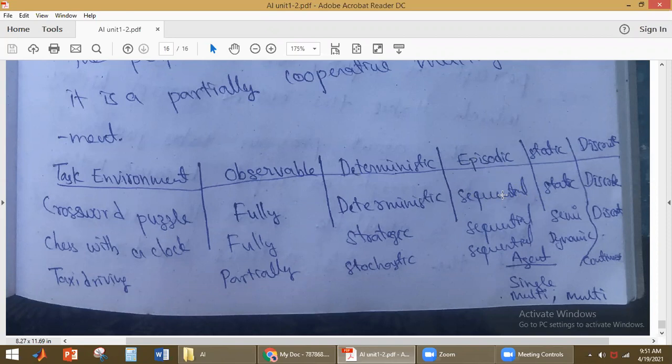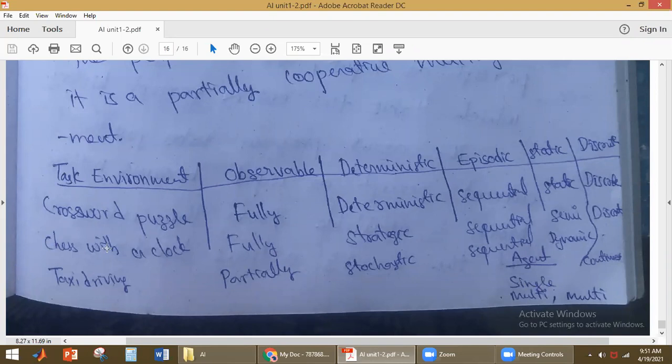And it is static, because the environment does not change here; it is not a dynamic environment. It is a discrete type of environment. And it is a single agent environment, because a single agent is playing the crossword puzzle by itself.